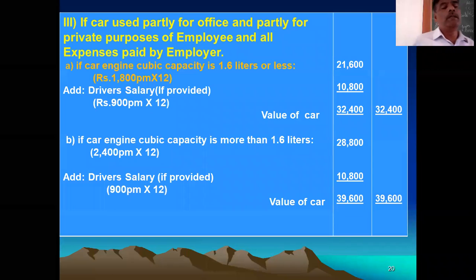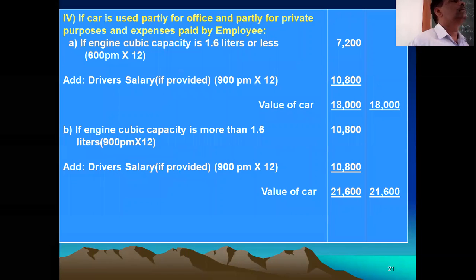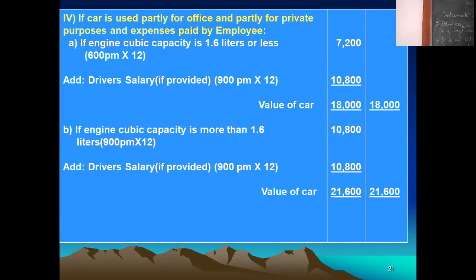If the expenses are paid by the employee, how to calculate? Same point: cubic capacity is 1.6 liter or less. Instead of 1,800 rupees, you take 600 per month. Expenses are paid by the employee, and the value of the car is 600 per month. If you multiply by the number of months you use the car in a year, then driver salary is 900 per month.